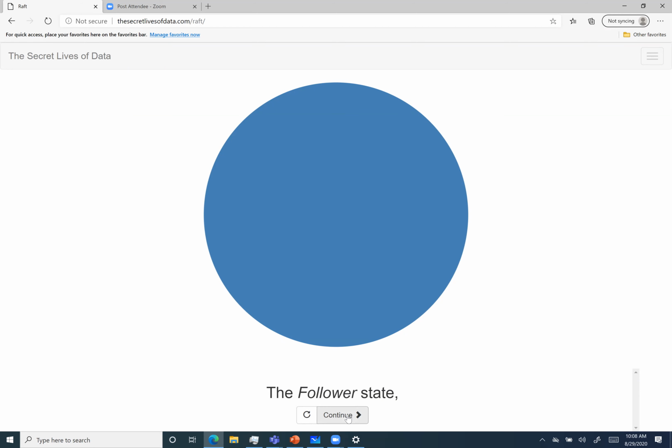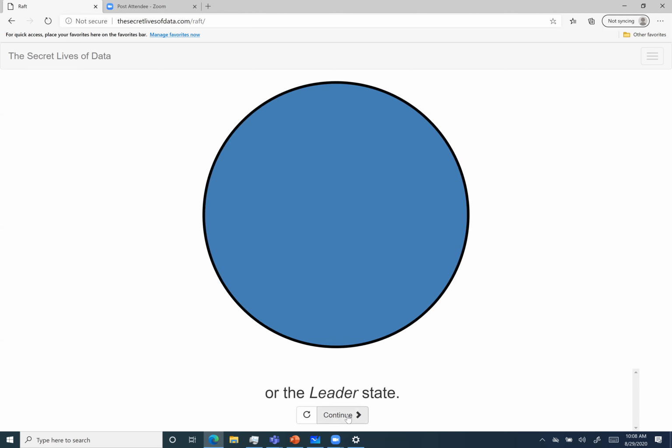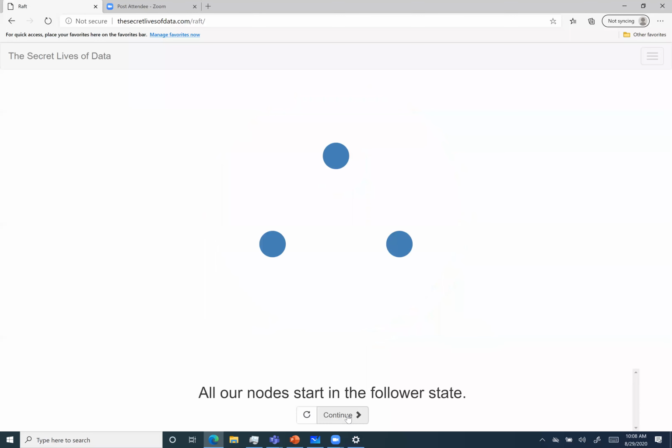He's the one who takes care of everything, makes all the decisions, what to send, what not to send. A follower will just accept whatever is coming from the leader. And a follower becomes a candidate because it knows that there is no longer a leader.